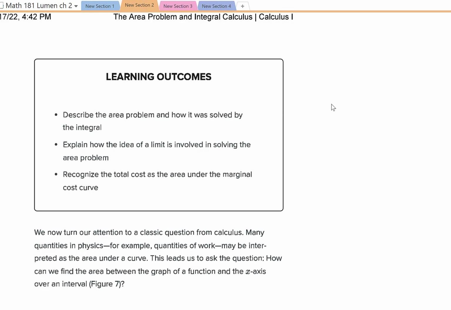Much as we discussed the tangent problem and differential calculus, I want to also give you this little preview of what would be the second half of the course, the area problem and integral calculus. So the outcomes for this: describe the area problem and how it was solved by the integral. Explain how the idea of a limit is involved in solving the area problem, and recognize the total cost as the area under the marginal cost curve.